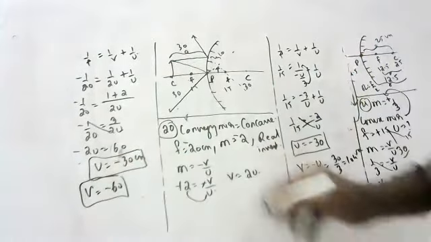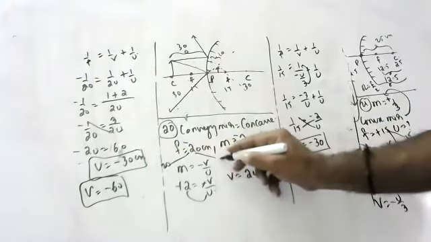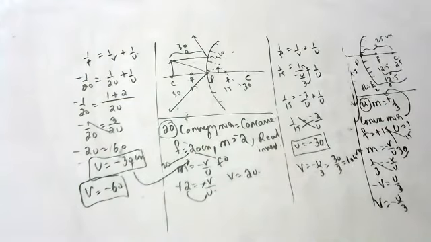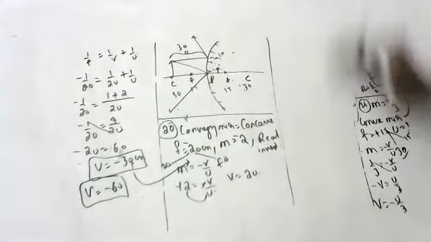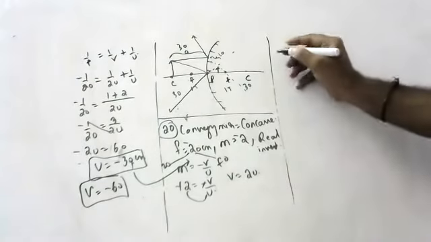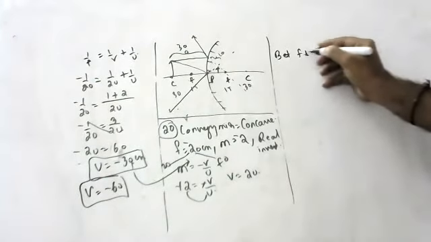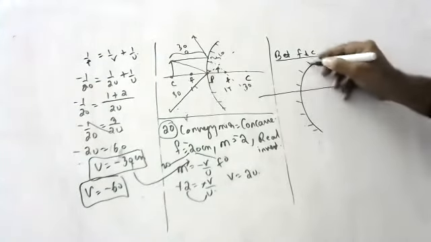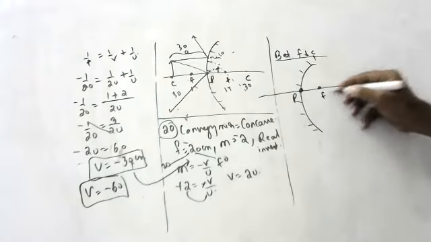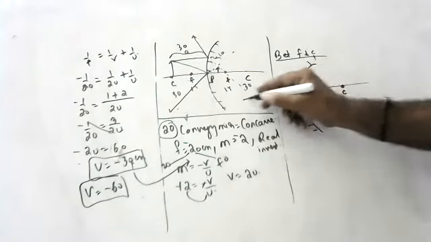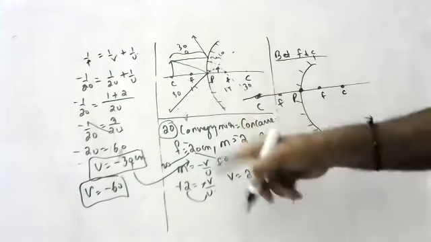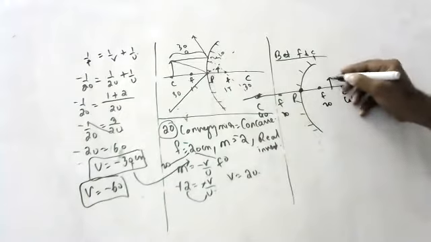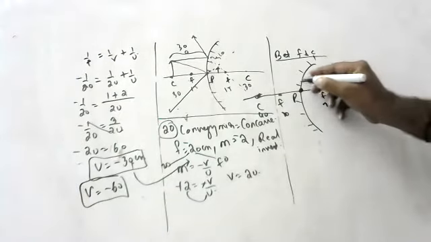Heading for the ray diagram, children. F is 20, C is 40, the object is at 30. Between F and C, I'm sorry, between F and C, children. So children, please see here. This is a concave mirror. Between F and C means this is the pole, this is F, this is C. F is how much, children? 20, 40. Between F and C means beyond C you will get one ray parallel to the axis.